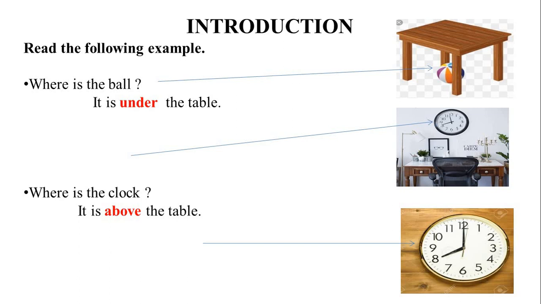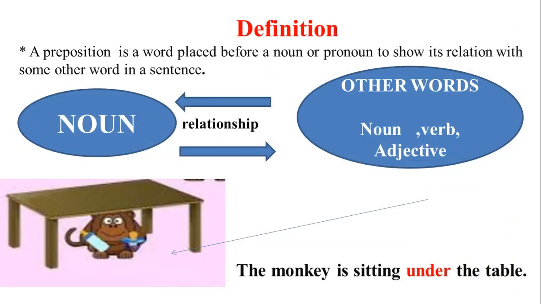Let's see the definition of preposition. A preposition is a word placed before a noun or pronoun to show its relation with some other words in a sentence, or we can say a preposition is a word that is used to link a noun or pronoun with other words in the sentence. Link here means they provide a relationship between the noun and other words in a sentence and make the sentence complete.